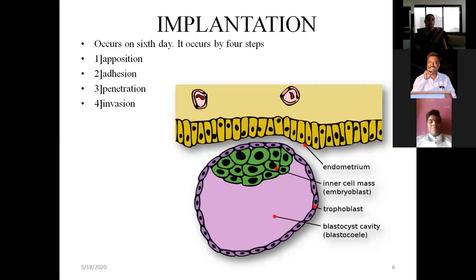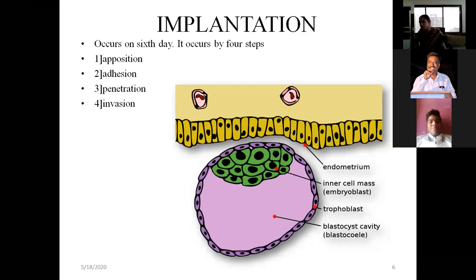When does the implantation procedure start? On the 6th day. Or if she is having a normal menstrual cycle of 28 days, on the 20th day of the menstrual cycle, when the endometrium is in the secretory phase. You know, the endometrium has three phases. The first phase is the proliferative phase, the second is the secretory phase, and the third is the menstrual phase. So implantation occurs when the endometrium is in the secretory phase.